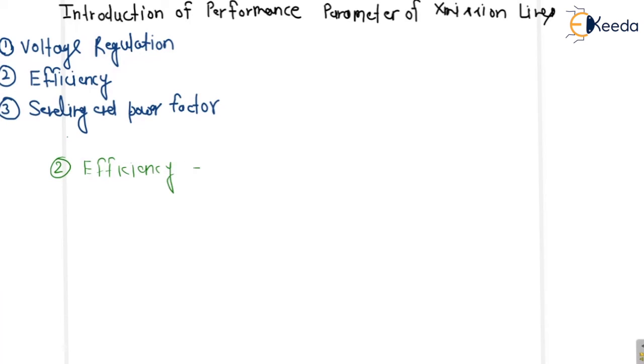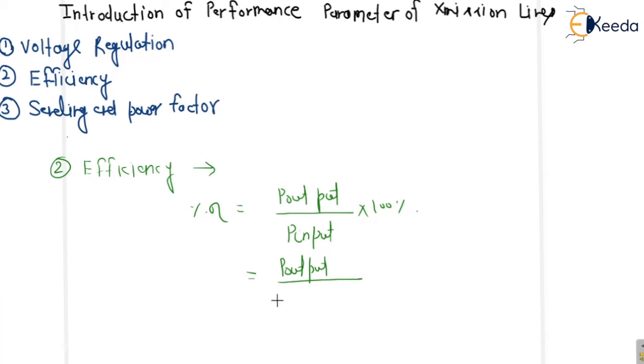If we are talking about efficiency, what is efficiency? The formula of percentage efficiency we all know: P output upon P input into 100%. P output will be P output, and P input can be written as P output plus P loss, into 100%.